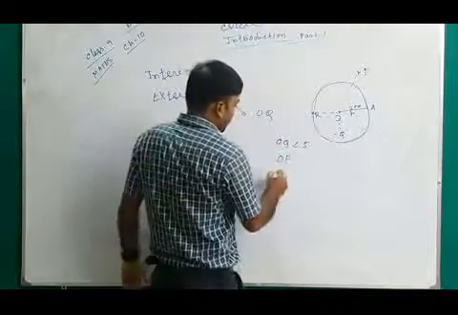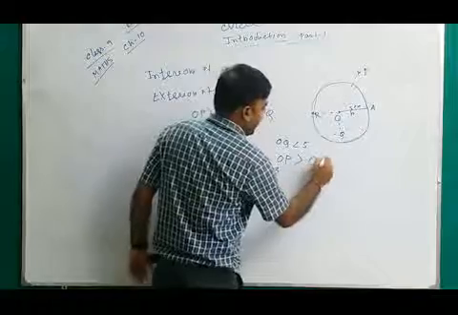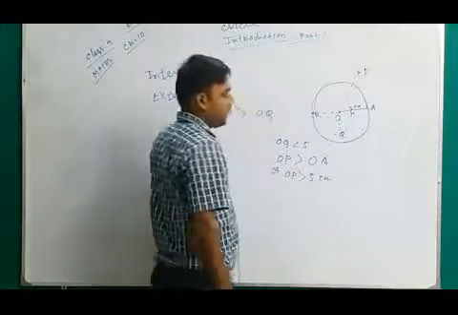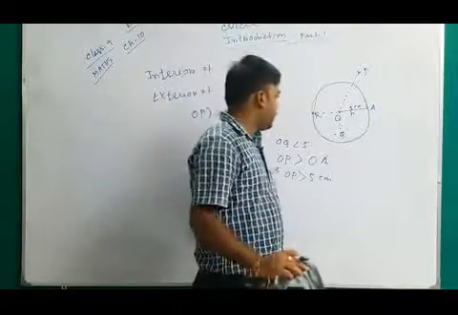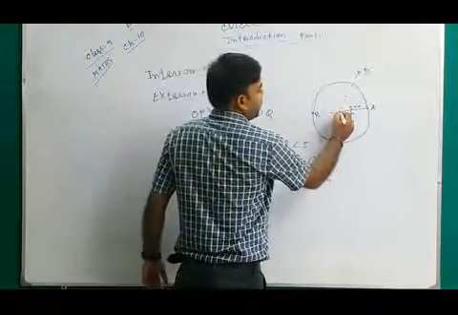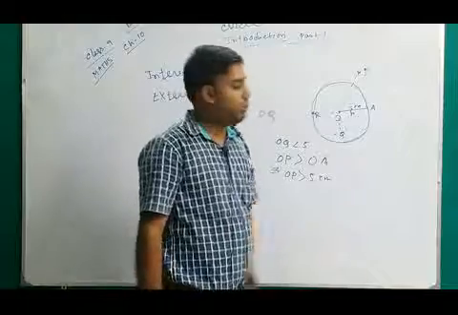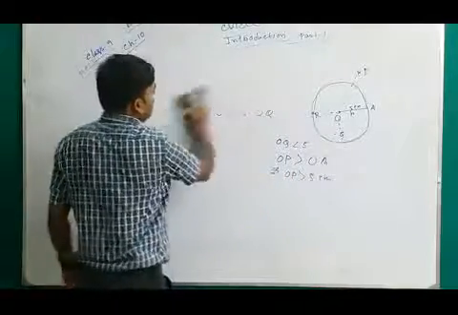So OP must be greater than 5 cm. That is the relation between exterior point, interior point and a point on the circle. And radius means the line segment joining the center and any point on the circle. That is the concept of exterior point and interior point.